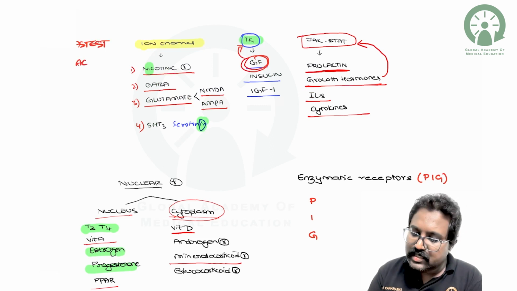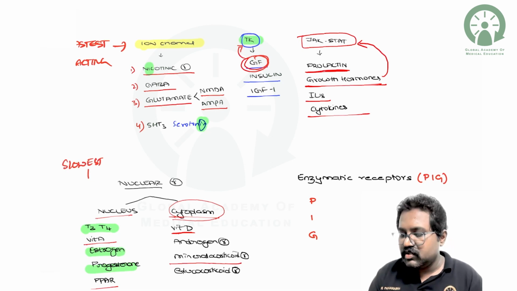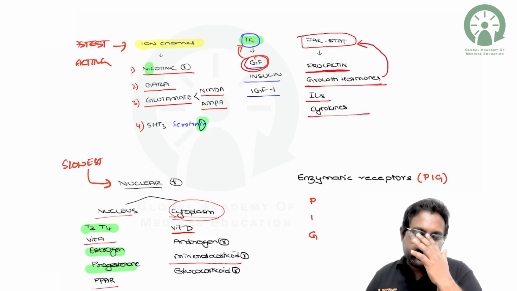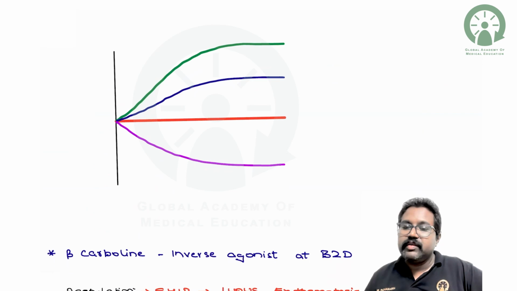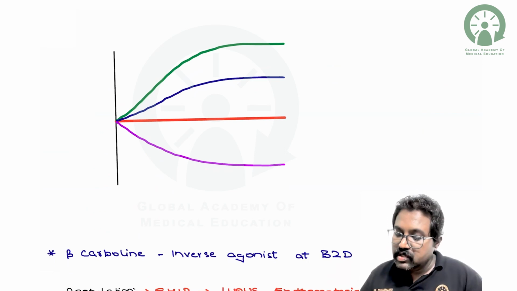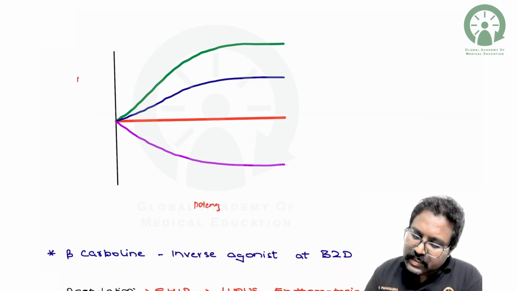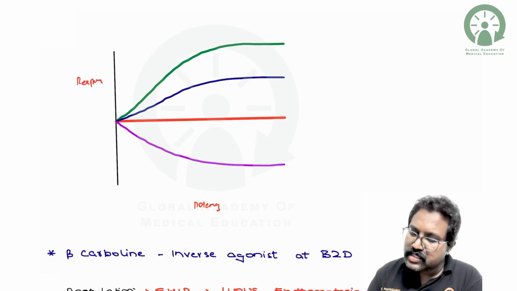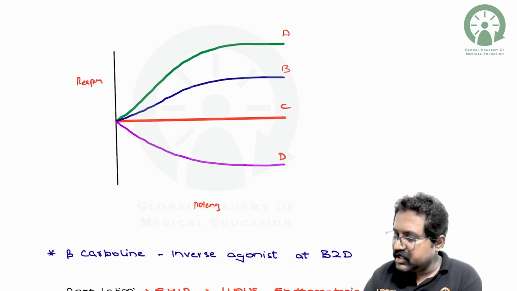So the fastest acting are your ion channels, and the slowest will be with respect to the nucleus, the nuclear receptors. So next, coming to the very important line diagram. Again, this will tell you about the potency or the dose, and this will tell you about the response. So this will be indicated as drug A, drug B, drug C, and drug D.